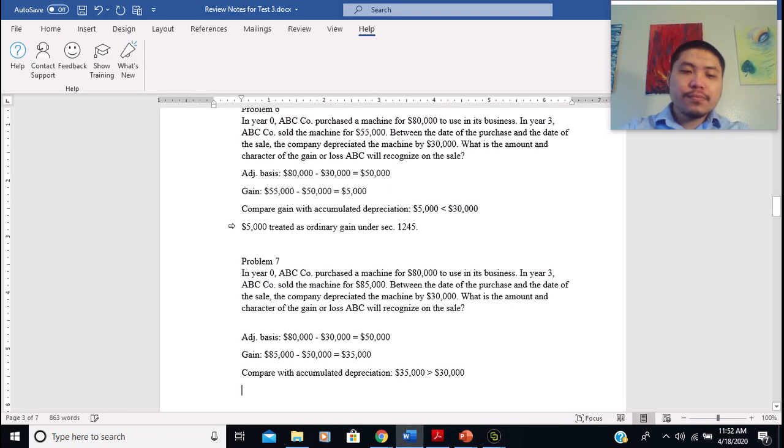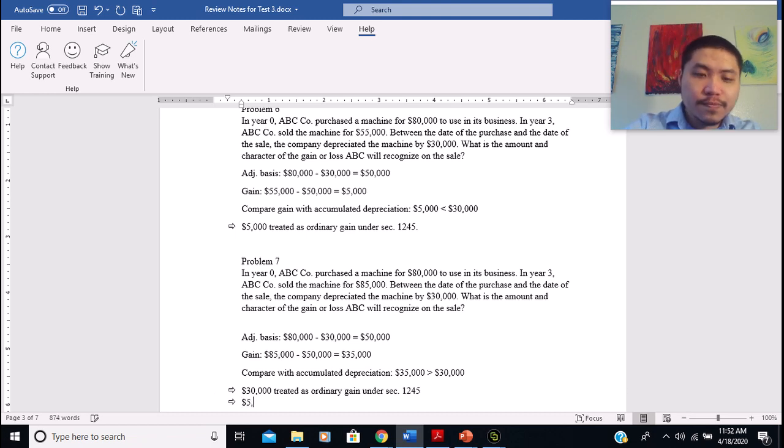So now we know $30,000 is going to be treated as ordinary gain under section 1245, and then the remaining $5,000 is going to be treated as section 1231 gain, right? So it's going to be taxed at a preferential rate.